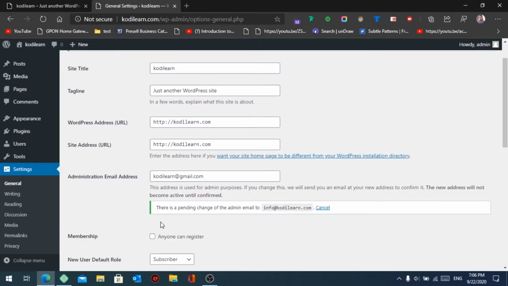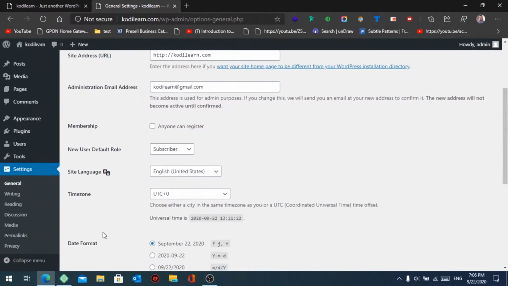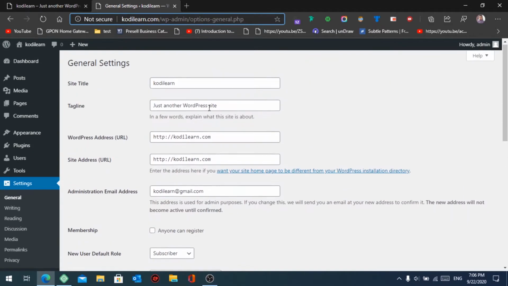So I'm going to tell you one easy method from the settings, where you do not need any confirmation email. So I'm going to just click on this cancel button because I'm not going to do it with this method. For this, you need to go to the settings, just go to general, and here in the URL bar, you can see my website.com/wp-admin/options-general.php.